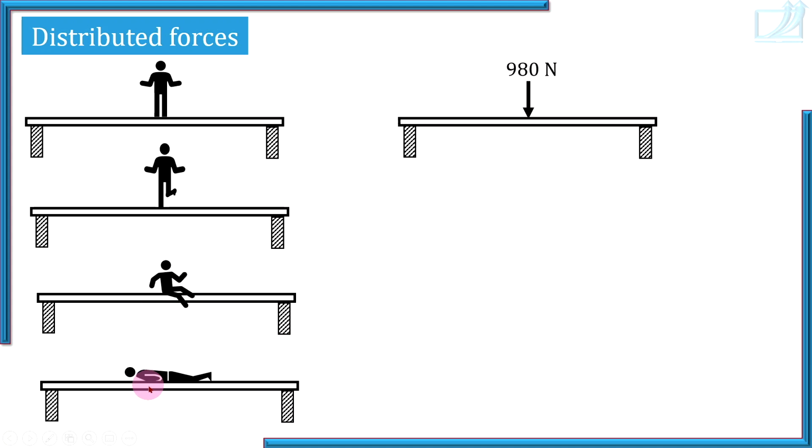One more example, it is the same man sleeping on the wooden plank. So now his weight is distributed over a much larger area. And in all these four cases, we show the weight of the man as a point force on the wooden plank. So remember, in mechanics, we can replace a distributed force by a point force. This is actually a resultant of the distributed force. The weight of the man is distributed and this is the resultant of that. And that point on which the weight is acting, we have shown, is really the point of application of the resultant force.